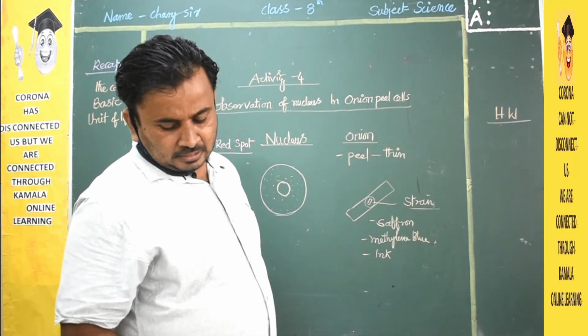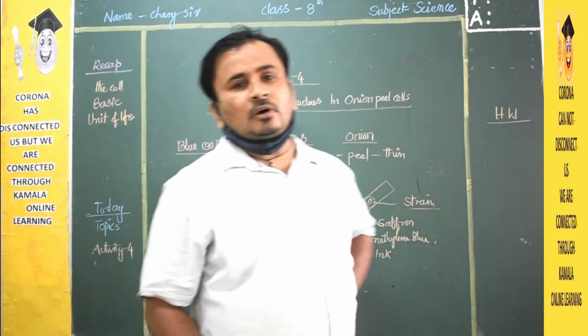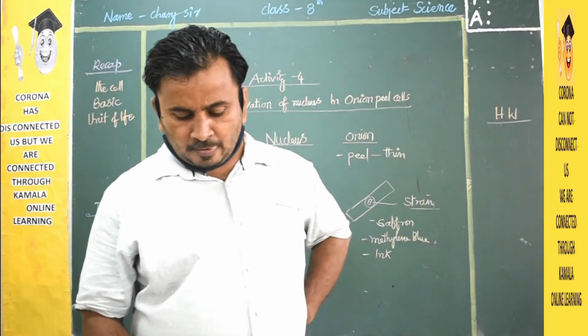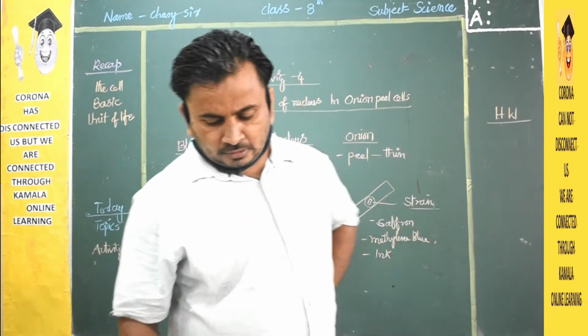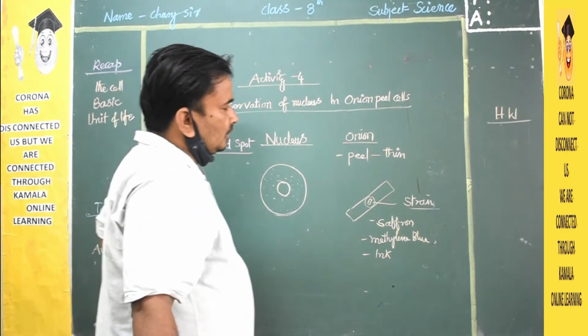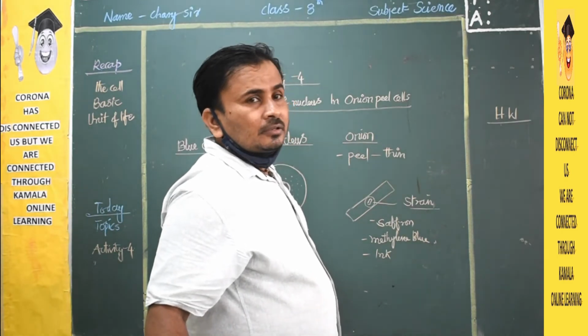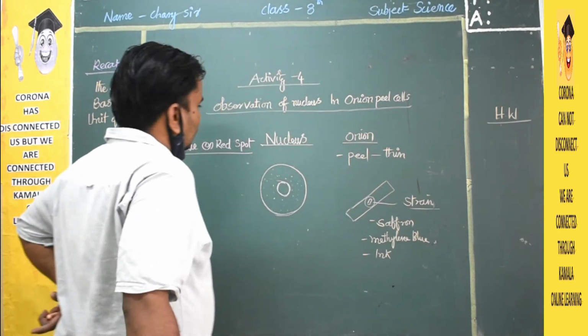Those dot-like structures are nothing but, which color will be there? Blue or red. Okay children, now in the onion cells, they contain what? Nucleus. Which color? Blue or red color spot.